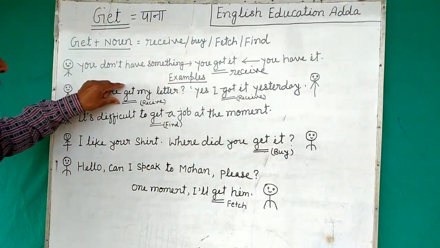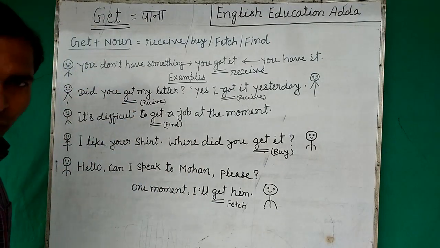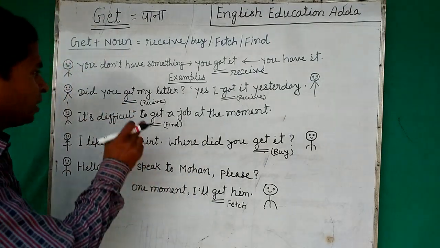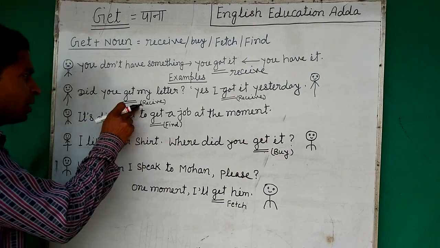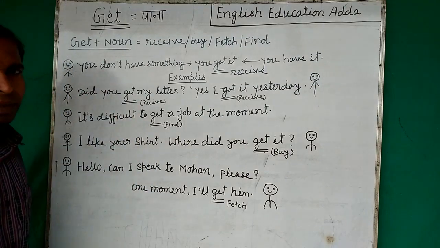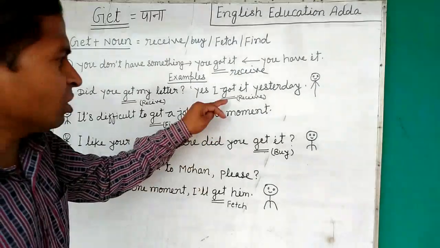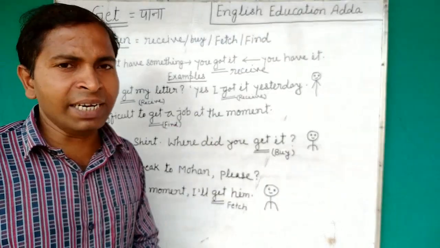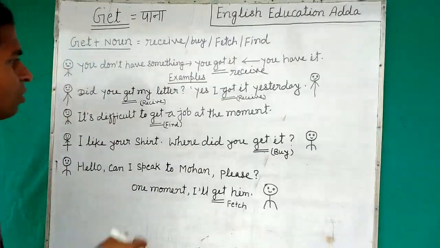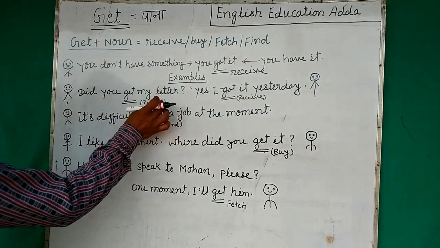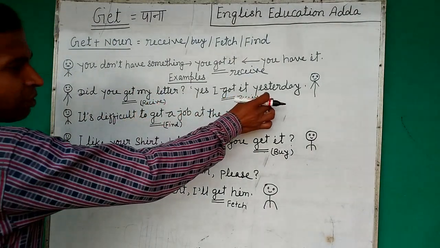So what is it showing? Get is receive. In the sense of receive, we are using get. Instead of get, we can also use receive. Did you receive my letter? But to make a good impact, we use get, right? And it's also fine to say, yes, I got it yesterday. So you are using get in the form of receive.